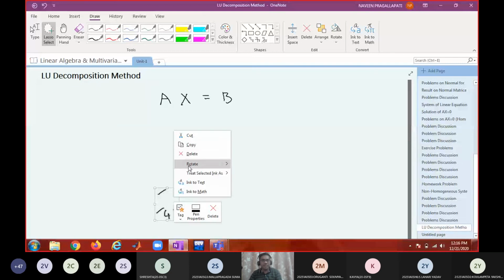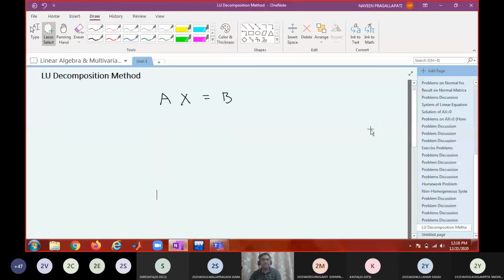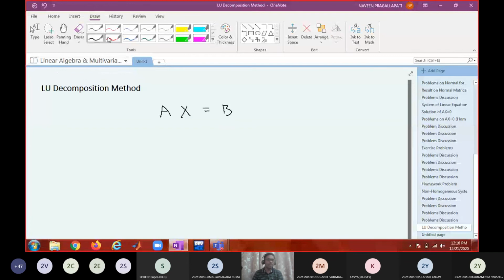So what is my assumption here? My assumption here is that A is a non-singular matrix. Then Ax equal to B will have a unique solution.